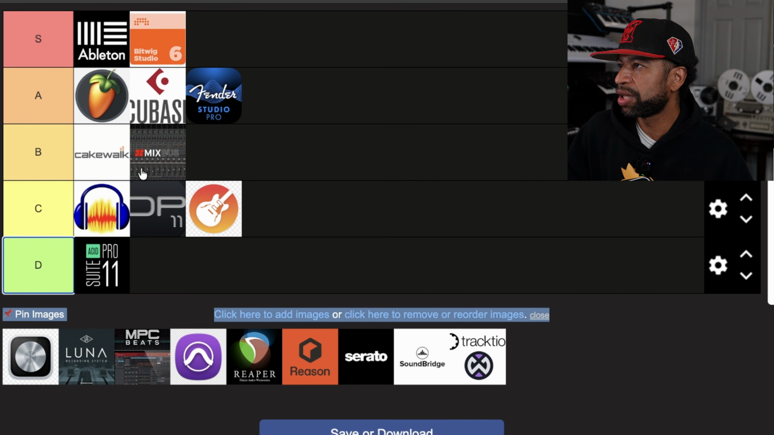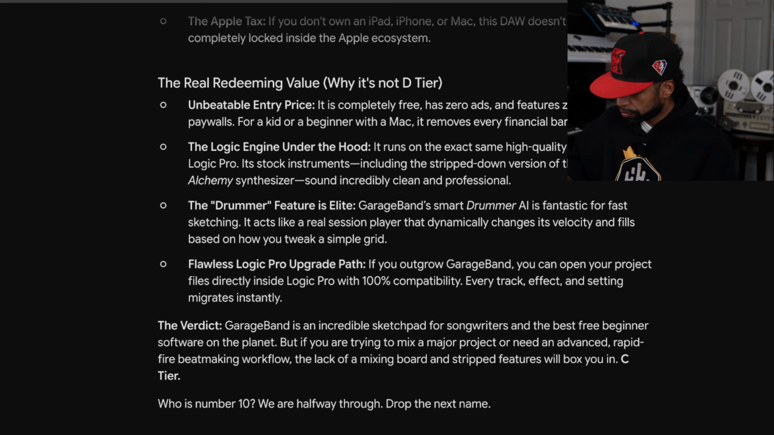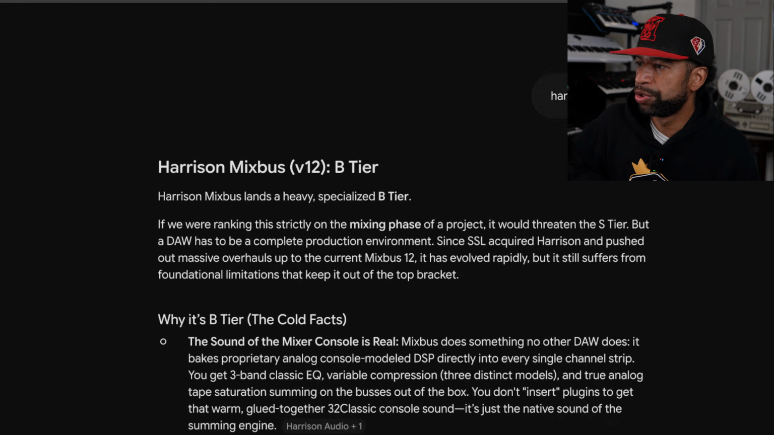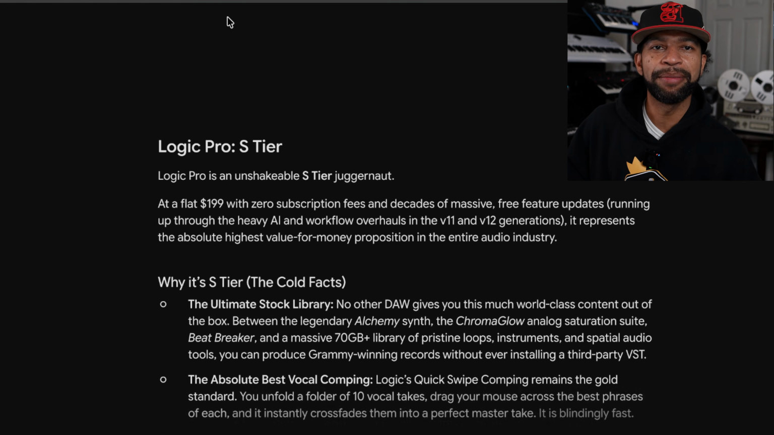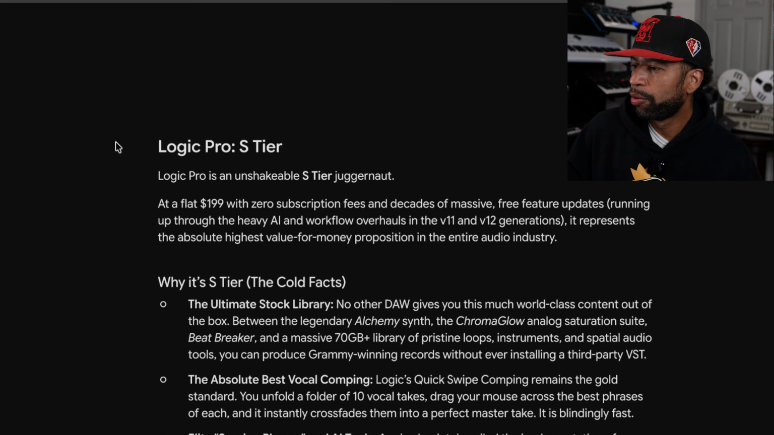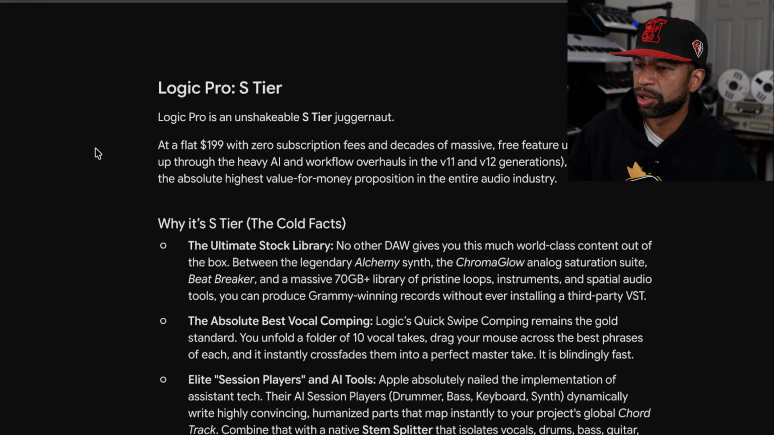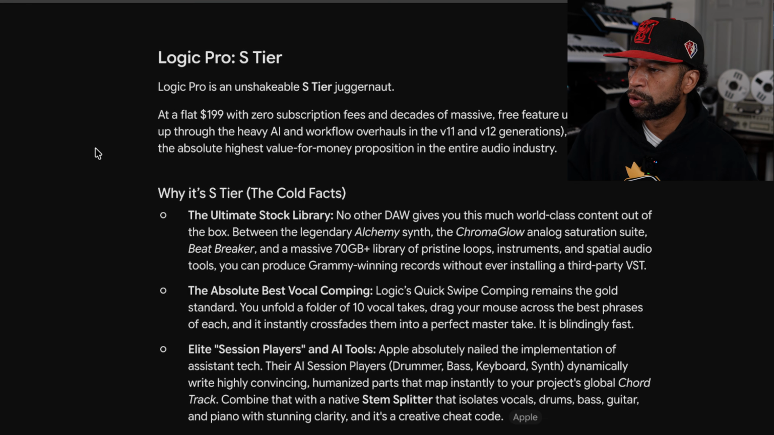That brings us up to Logic Pro. Logic Pro, another DAW I actually do use. I don't have a MacBook, I actually use Logic. Let's see where Logic is rated at. S tier, let's go Logic. I'm cool with that. I like Logic. Why is it S tier? The ultimate stock library. No DAW gives you this much world-class content out of the box, between the legendary Alchemy synth, just all the sounds, the absolute best vocal comping.